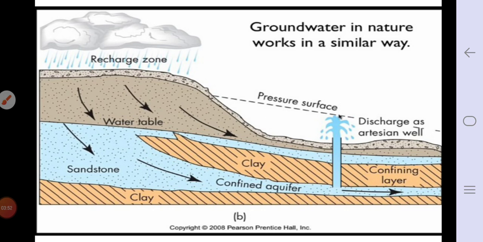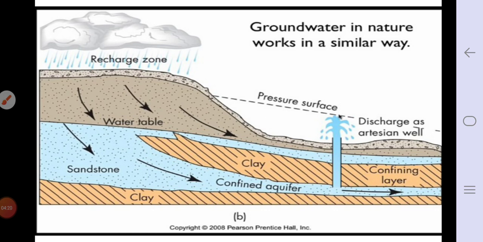Arrows are shown there. The water table varies from place to place and it may even change at a given place. The water table may be at a depth of less than a meter or may be several meters below the ground. The water found below the water table is called groundwater. Now you can see the blue color portion below the water table, that is groundwater.